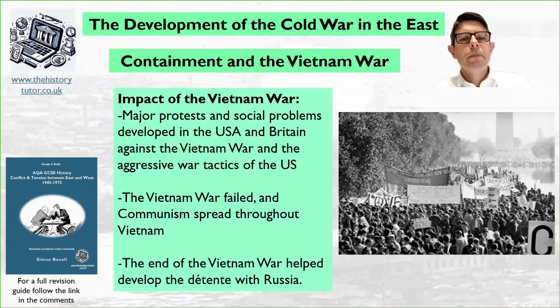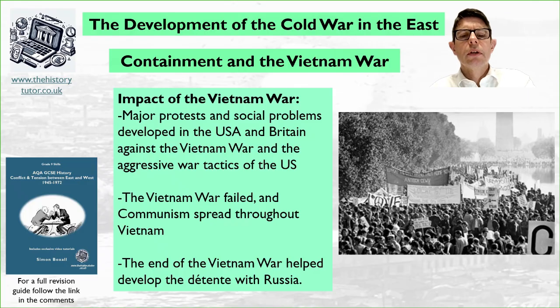So the Vietnam War had a major impact on America and also the Cold War and also America's allies. First, we need to consider all the protests. There was major protests in America and Britain against the tactics being used and the atrocities. So things like dropping napalm, using chemical weapons, tactics like Operation Rolling Thunder to bombard and destroy cities. These are seen as brutal and aggressive. Also, the Vietnam War failed and communism spread throughout Vietnam and started to spread around that area as well.